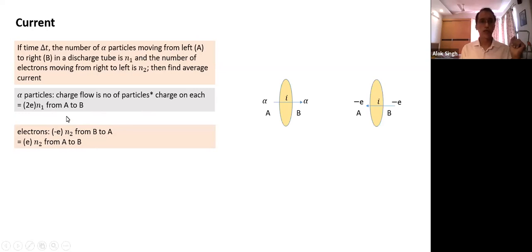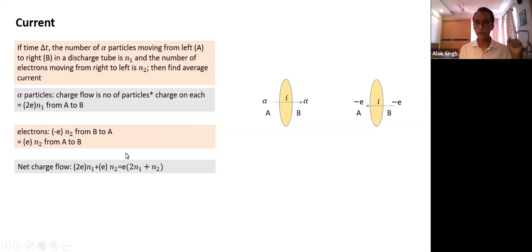Okay, so that's why you can write it the other way, and hence what is the net charge transfer? Net charge transfer is this term plus this term. I hope this step also is clear. So motion of negative charge from B to A is equal to positive charge moving from A to B. Okay, so what is the net charge transfer? Net charge transfer is the sum of those two. We add those two terms.